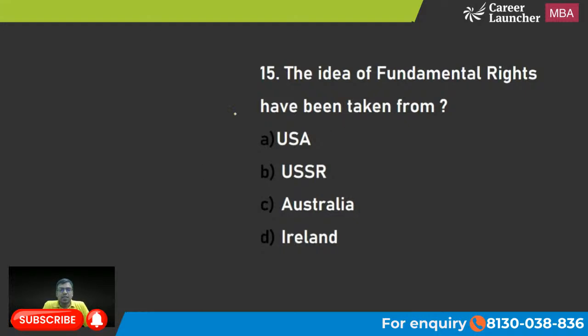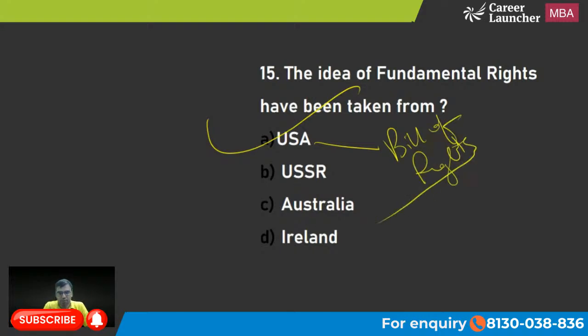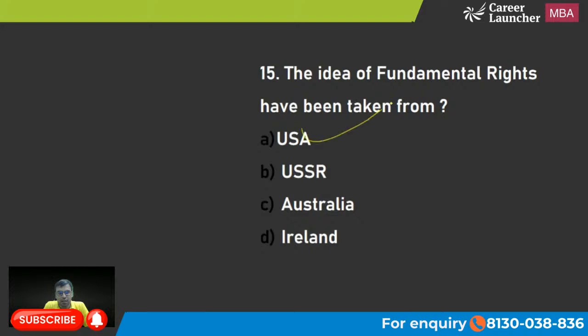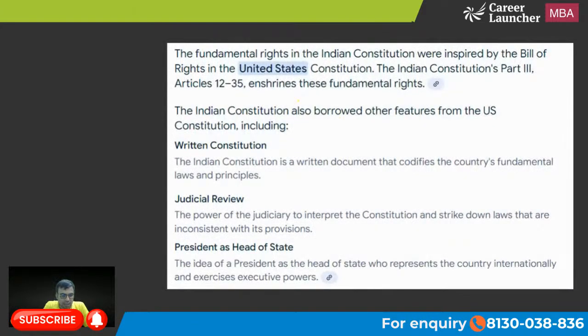So the idea of fundamental rights, we have taken it from Bill of Rights in US. आपने नाम सुना होगा Bill of Rights का. Okay, so A is the right answer. And let me show in the map. Basically, it has been borrowed. We have borrowed a lot of things from US. ठीक है. There's a written constitution, judicial review, president as head of the states. ये सब US में, ठीक है. खैर. So the very idea of Bill of Rights, which is actually originally brought in the US Constitution, we have borrowed from there.